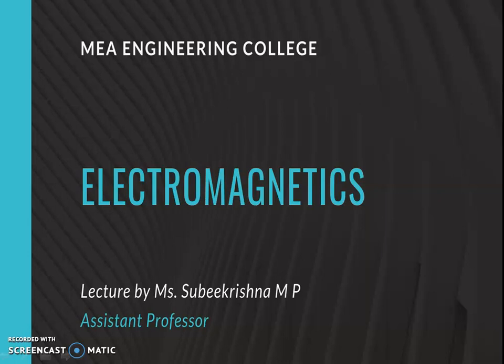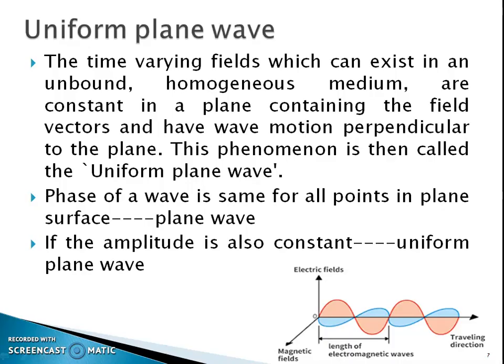They are orthogonal to each other and they will maintain this orthogonal property for the entire propagation period, even if their magnitude is changing with time. And we also studied that these electromagnetic waves move with the velocity of light.